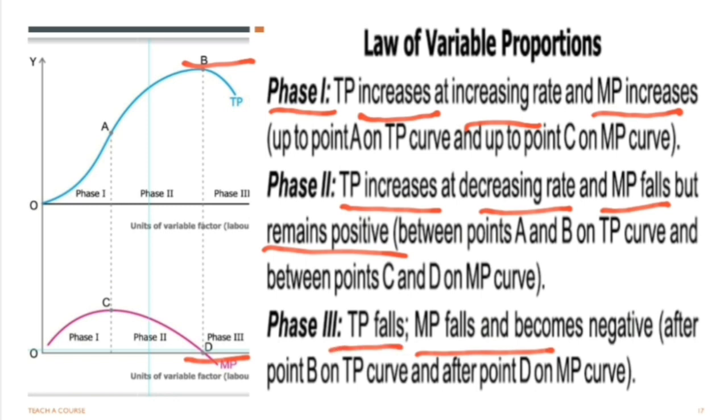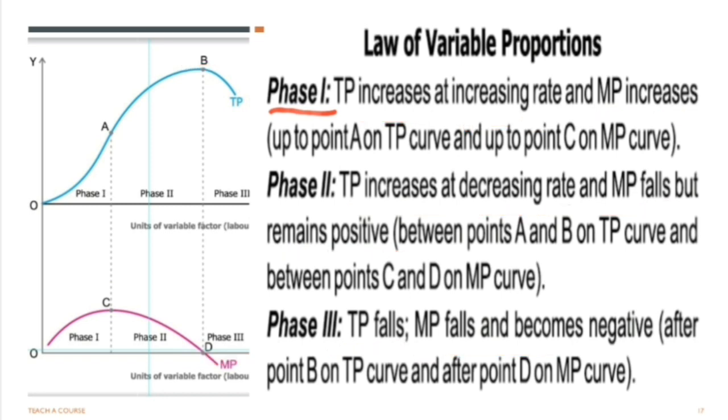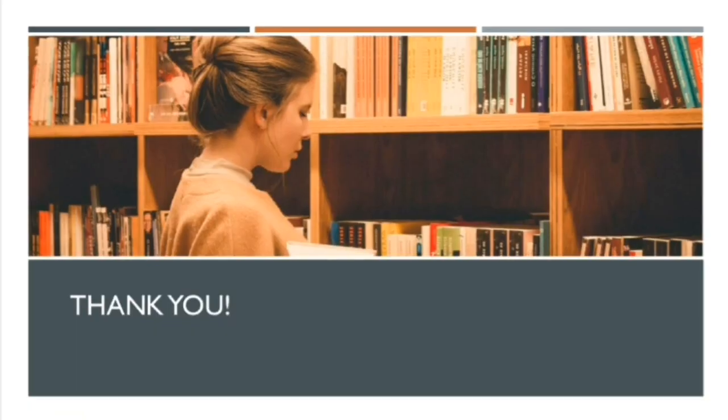These three stages can be seen in the diagram which is given on the screen. And as I told you, this is an important law but with the assumption that there is only one variable factor. I hope the law is clear to you and will help you to analyze the chapter production in a better manner.